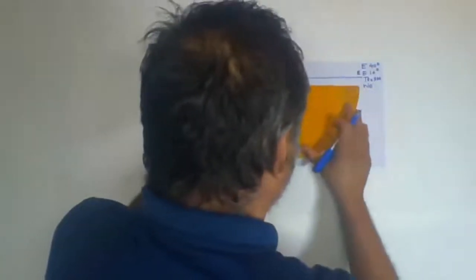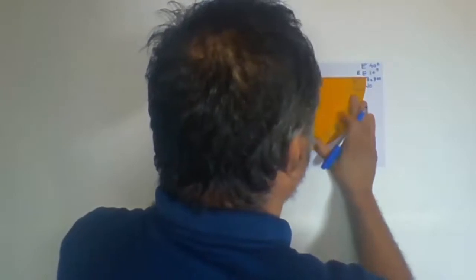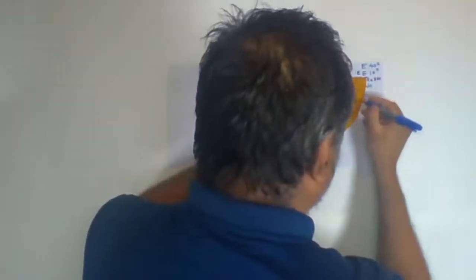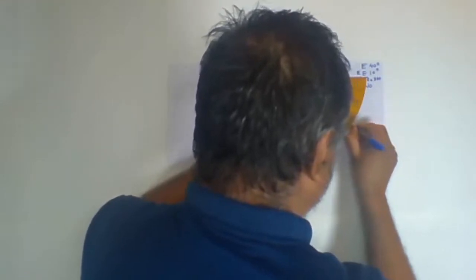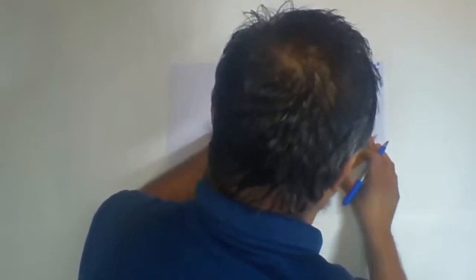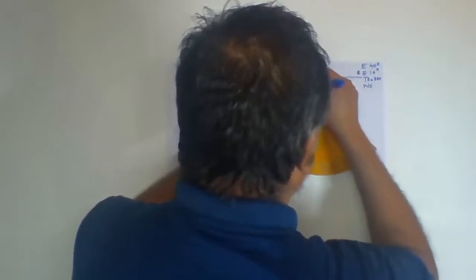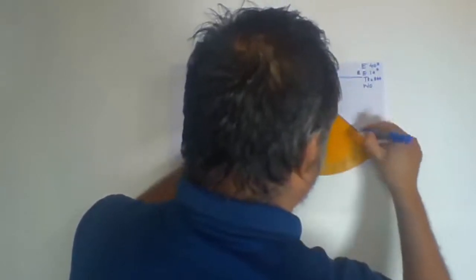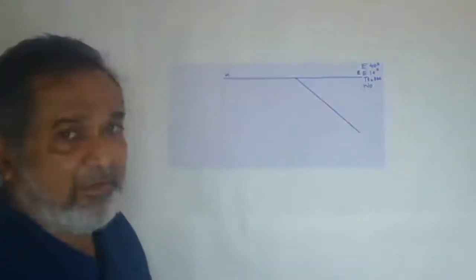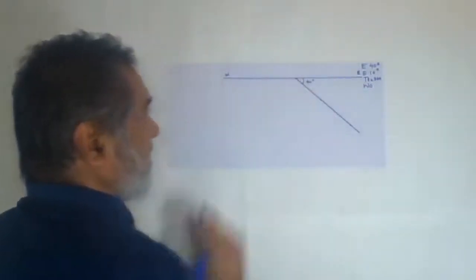How much is the angle given? It is 40 degrees. Mark this point and join these two points, the center point and the 40 degree point. Make it clear that this is your 40 degree.